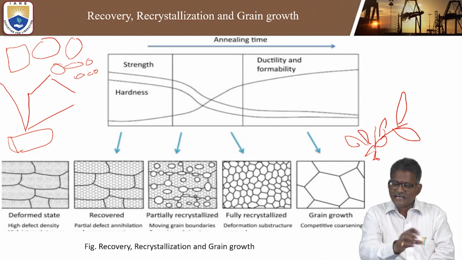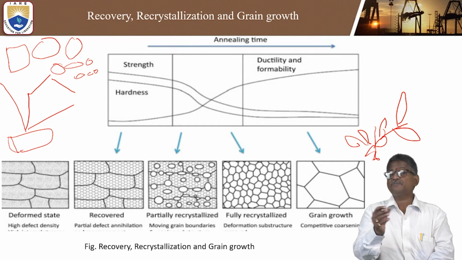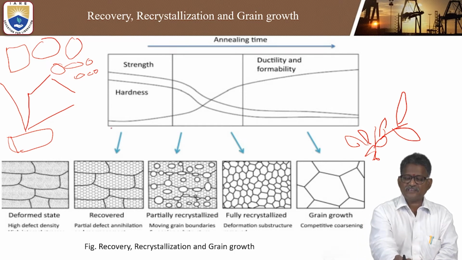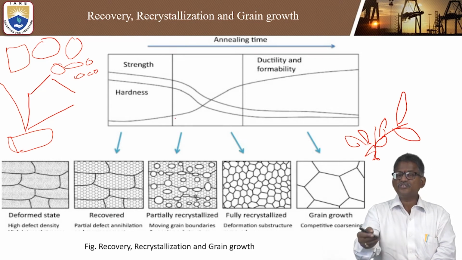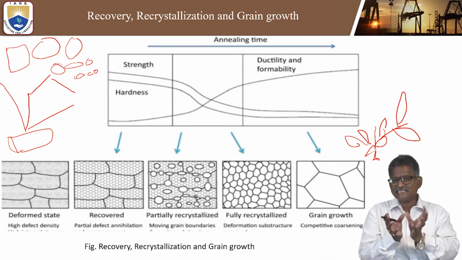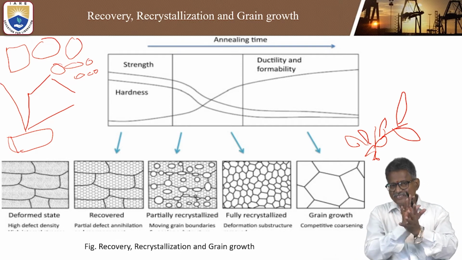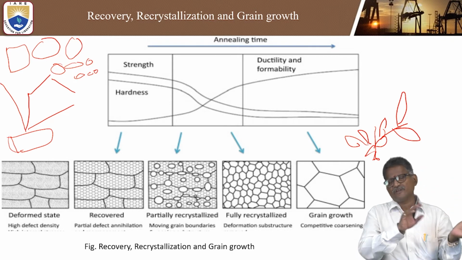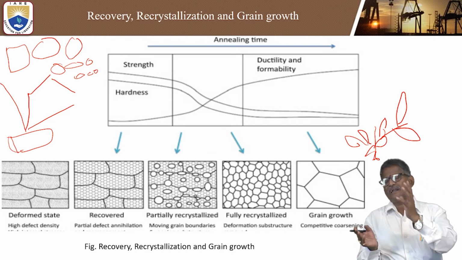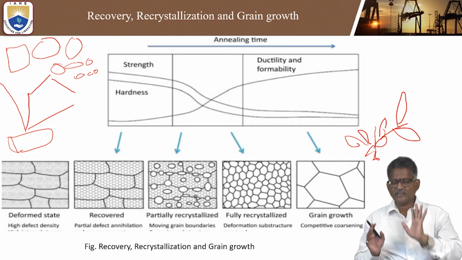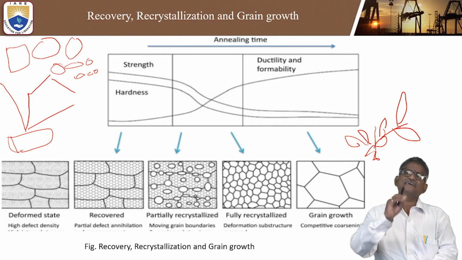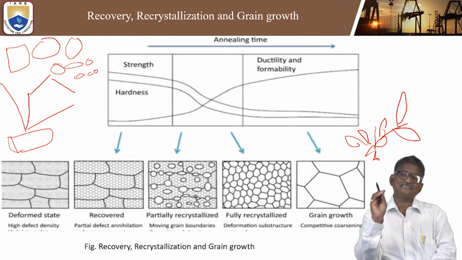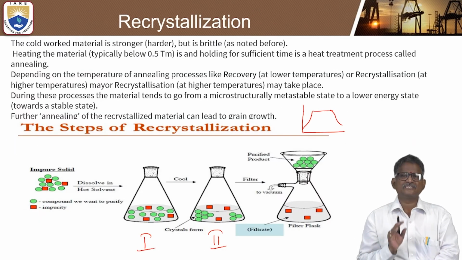That is why the ductility and formability cannot be maintained more here. That is why very less. When you do it at more temperature, the molecules and structures inside will change their shape and position. That is why old nuclei will become new nuclei, and that transformation we call recrystallization. It occurs above its recrystallization temperature. Yes or no?